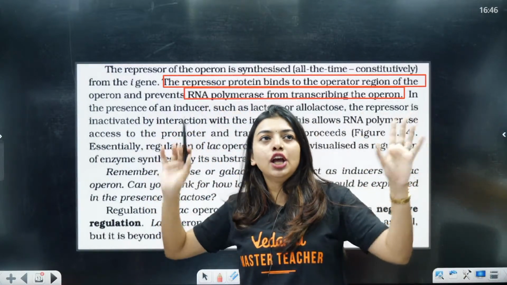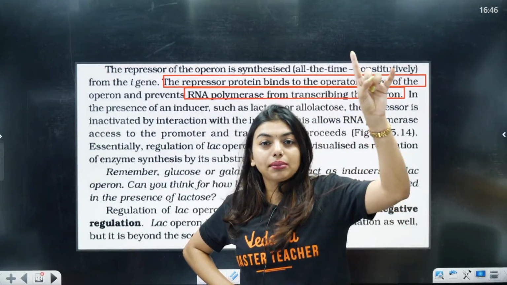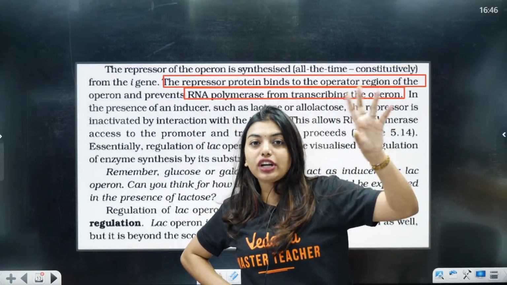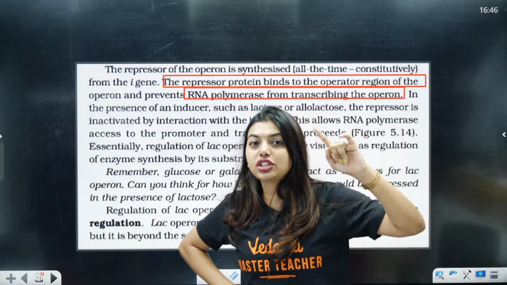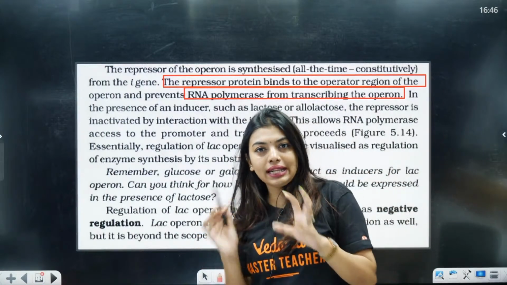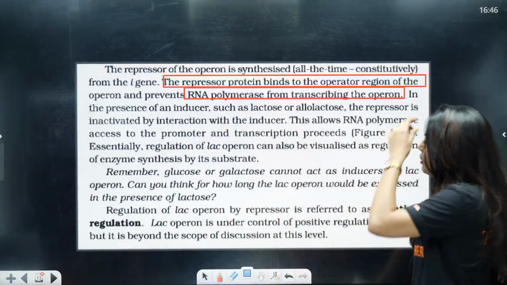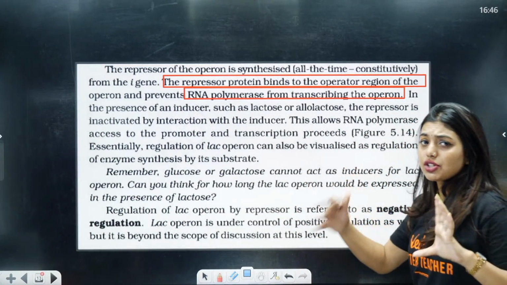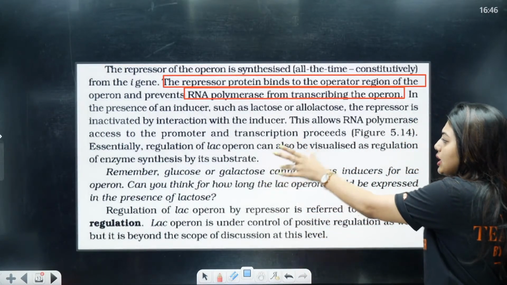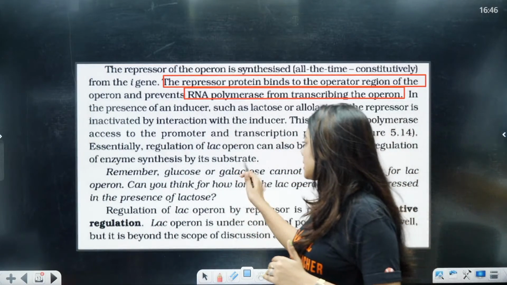Don't blindly wonder what this ma'am is telling. Promoter connected with transcription. There you remember promoter, elongation, terminator: promoter, structural gene, terminator, all connected. So this chapter is all about connection. If you connect and learn it very simply, this chapter is very easy. Forty marks will not be difficult to get, and last time also questions from this chapter were very easy. Essentially, regulation of lac operon can also be visualized as the regulation of the enzyme synthesis by its substrate.